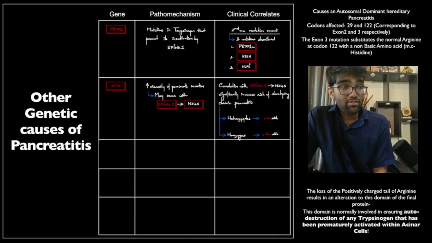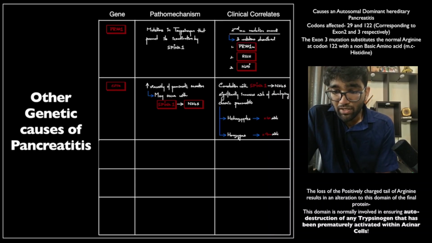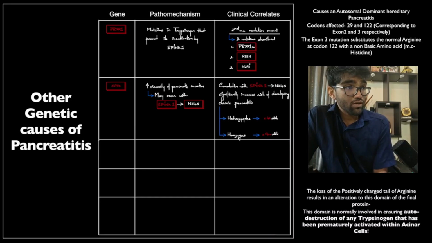And when this happens, that is when it co-occurs with the SPINK1 mutation, that significantly increases the risk of developing chronic pancreatitis, because the patient then has two separate gene mutations that predispose to pancreatitis. So in heterozygotes, that is a person who has one normal CFTR and one abnormal SPINK1 mutation, you end up having a 40% or 40 times increased risk of chronic pancreatitis.